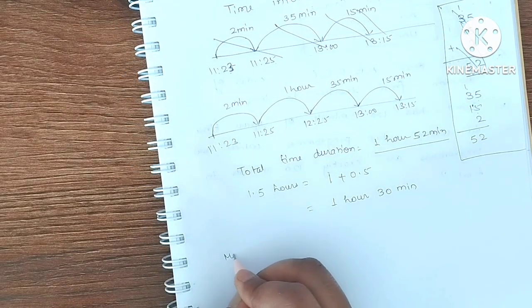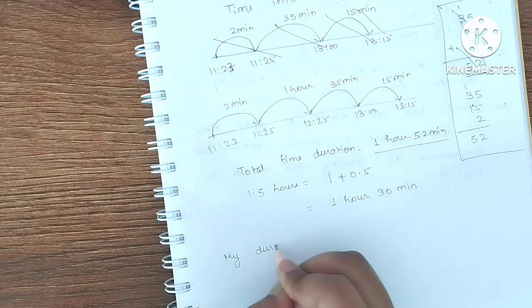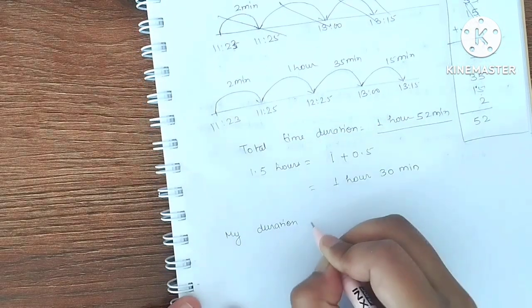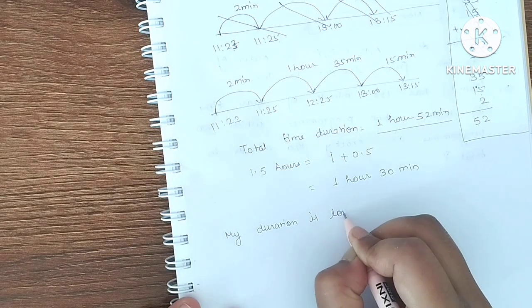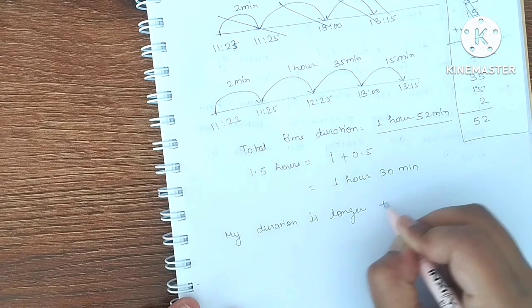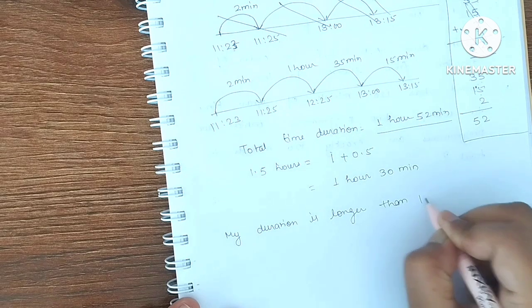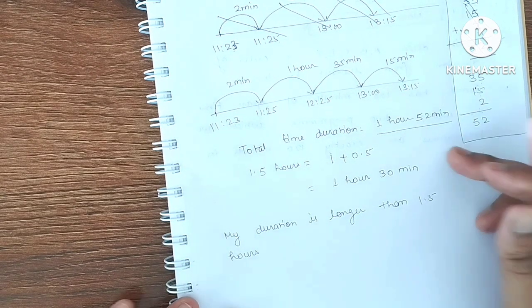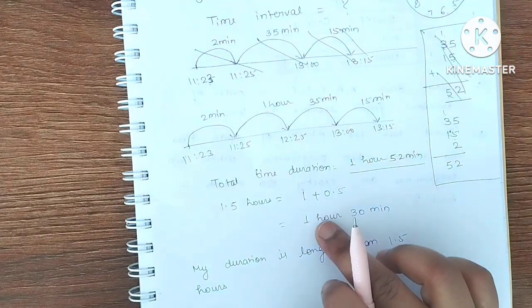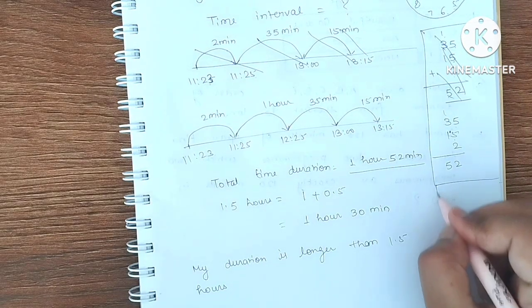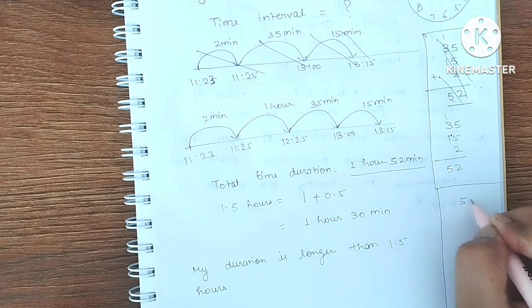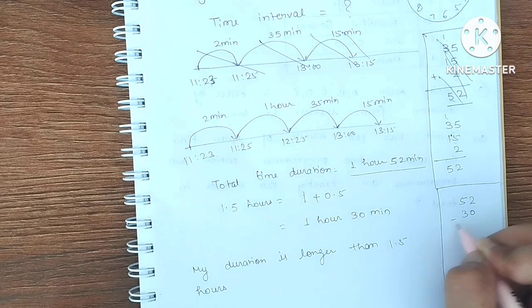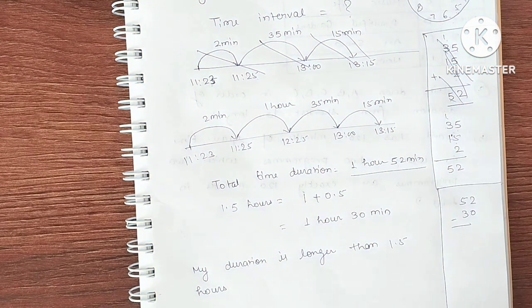So my duration is longer than 1.5 hours. Now it is saying by how much? See, 1 and 1 are same. By how much? I need to subtract this 30 from 52. This is the duration na, जो extra है.